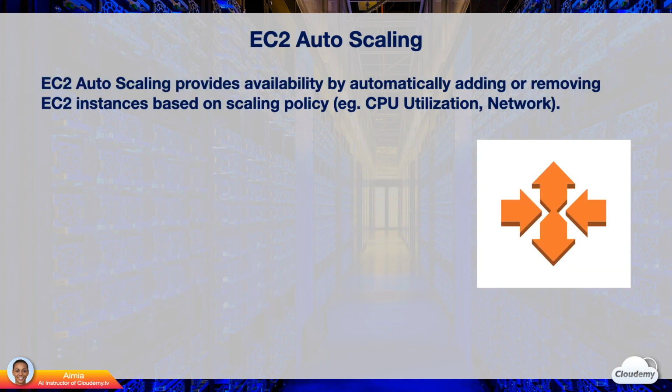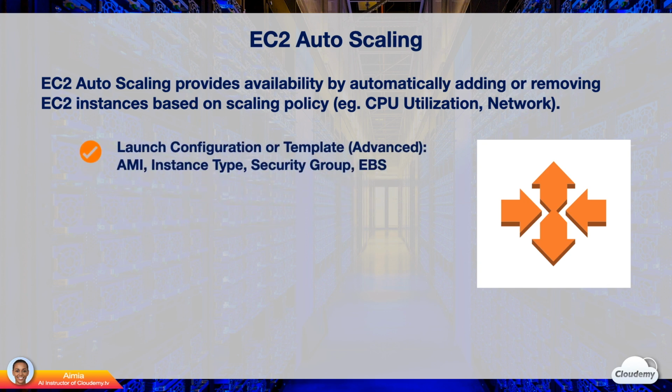EC2 Auto Scaling helps you maintain application availability and allows you to automatically add or remove EC2 instances based on the scaling policy you define. For example, it can automatically add or remove EC2 instances based on CPU usage, network, and requests. To use EC2 Auto Scaling, we need the following components.